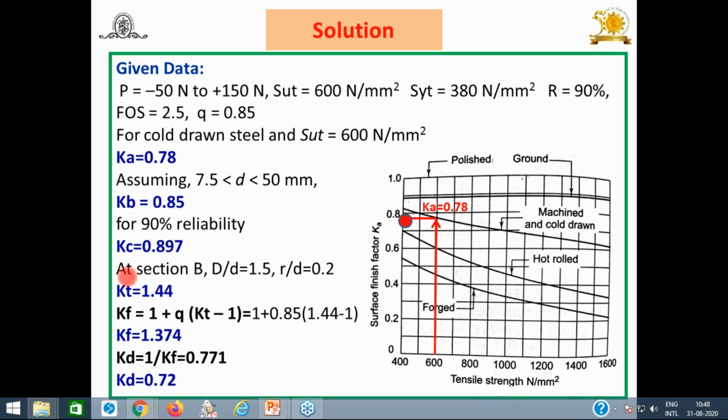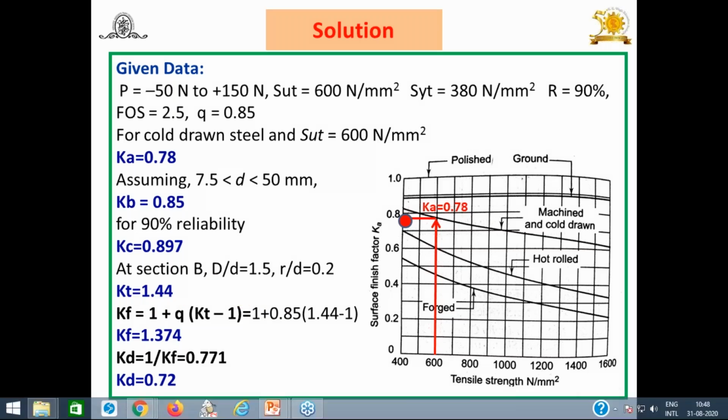For that purpose, first of all, find out the theoretical stress concentration factor Kt by using the Arp Peterson chart. Once you get the Kt, and you have q, the notch sensitivity factor, given as 0.85. You have a relation Kf is equal to 1 plus q in bracket Kt minus 1. So q is 0.85, and Kt, the theoretical stress concentration factor, you have to obtain from the Arp Peterson chart. So we are going to find out the value of this Kt. How to find out this?